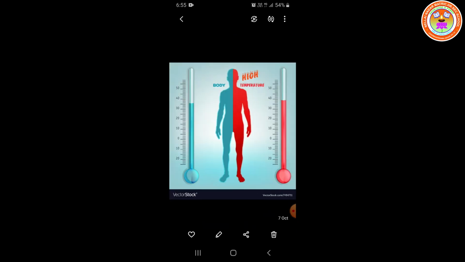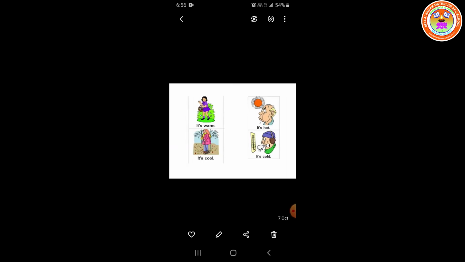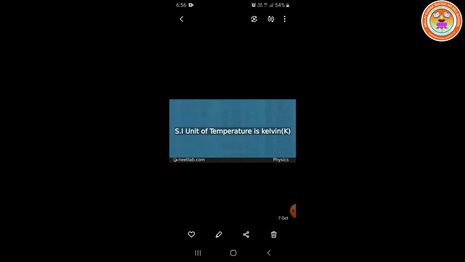And then, what is the SI unit of temperature? Before that, again let me explain about temperature. The measurement of warmness or coldness of a substance is known as its temperature.